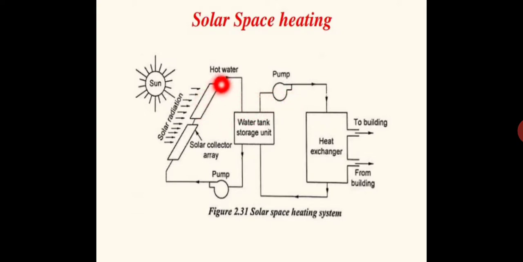So the hot water from the solar collector is stored in this tank. Whenever it is required, that heat energy is provided to a secondary fluid which is passing through the heat exchanger. On passing through the heat exchanger, that will be providing the heat to the air which is to be heated, and it is finally given to the room space where heating is required. That is all about the working of the solar space heating.